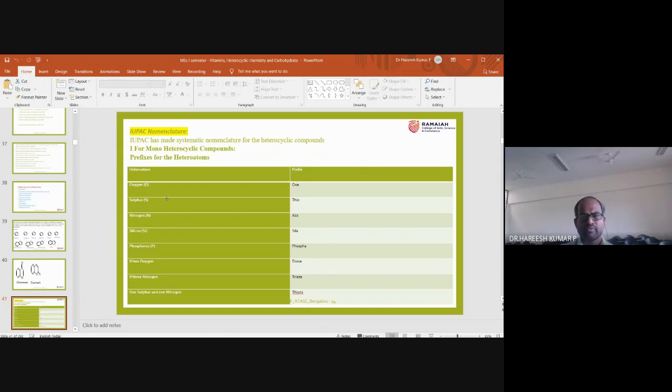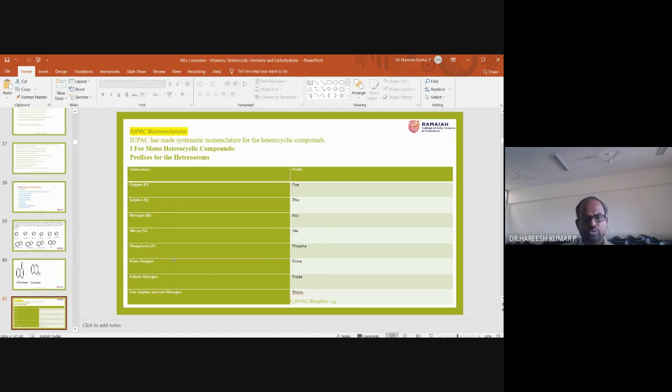If it is sulfur containing, the prefix is thia. If it is nitrogen containing, the prefix is aza. If it is silicon containing, then it is called sila. If it is phosphorus, the symbol is P, then it is called phospha.